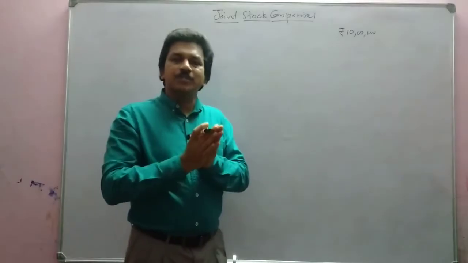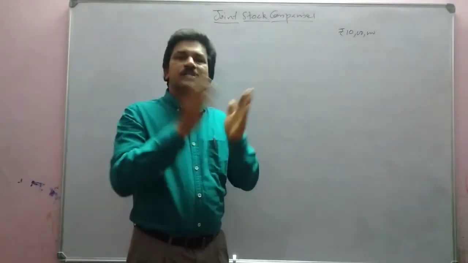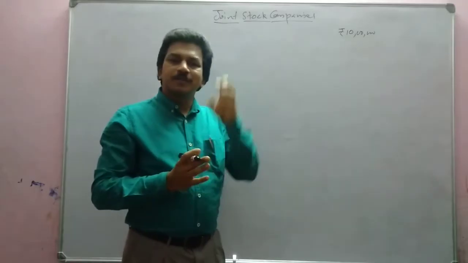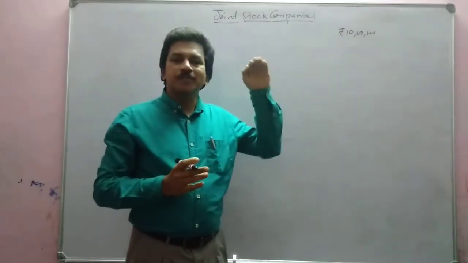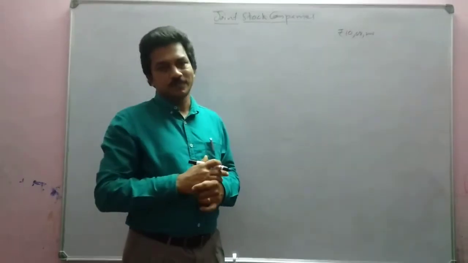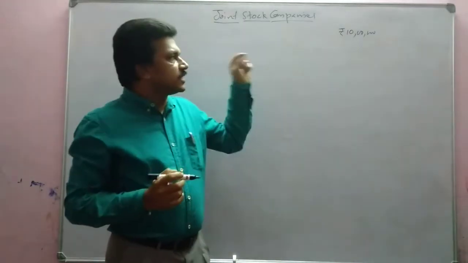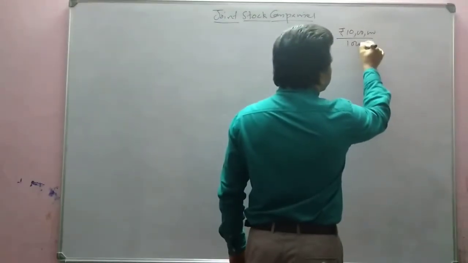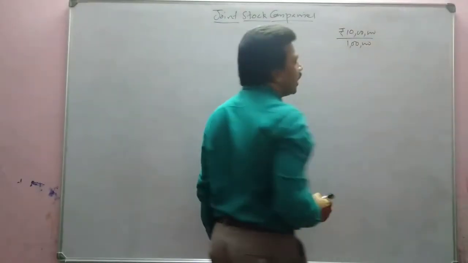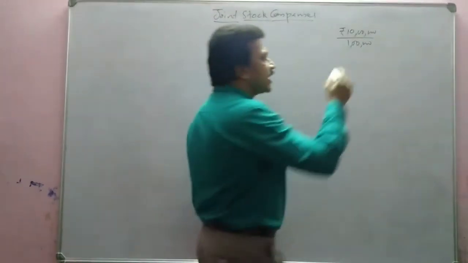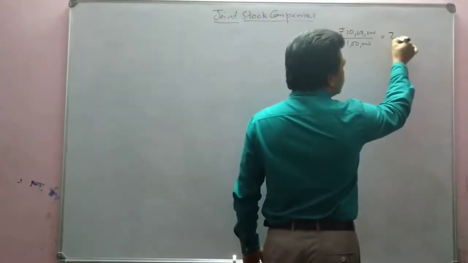This capital is called share capital. Why is it called share capital? Because this amount will be subdivided into different shares or fractions. Suppose this is divided into 1 lakh units, 1 lakh fractions. So each fraction will be 10 rupees.